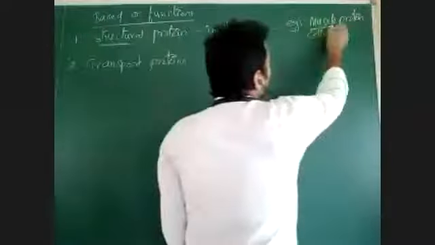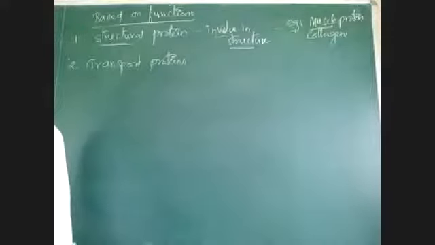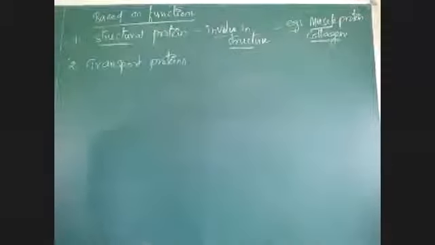If you take an example, muscular proteins like actin, myosin, troponin, like that, some proteins are there in muscle. They are responsible for giving structure to the muscle tissue. Collagen is a protein which is present in bones and gives structure to the bones. Collagen is a bone protein that gives structure.